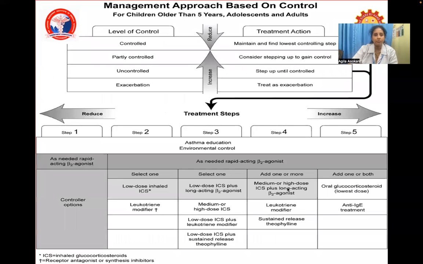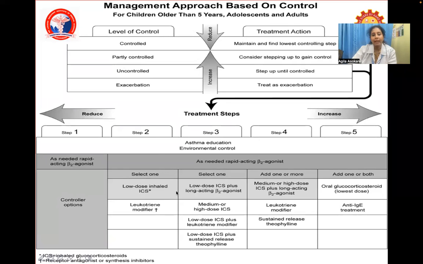Now, we'll go to the management of asthma. This is management in children older than 5 years, adolescents and adults. Step 1 is as-and-when-needed, rapidly acting beta-2 agonist, which is a reliever, with controller options. Step 2, you have to add a low-dose inhaled corticosteroid or a leukotriene modifier.